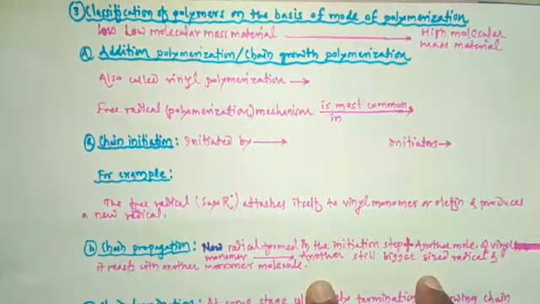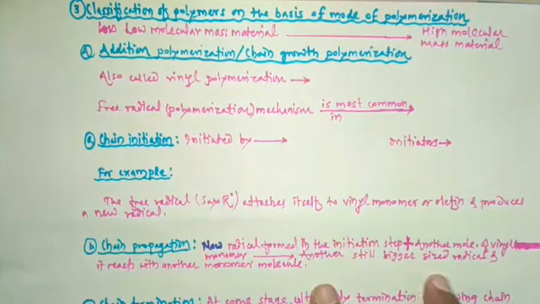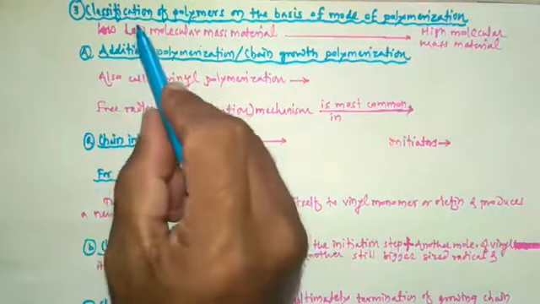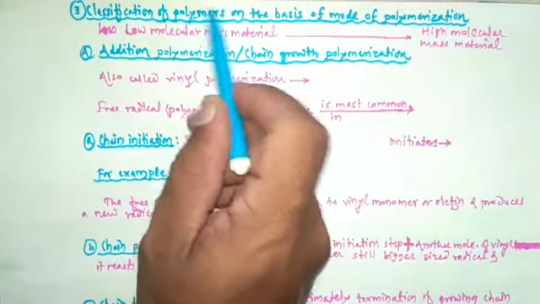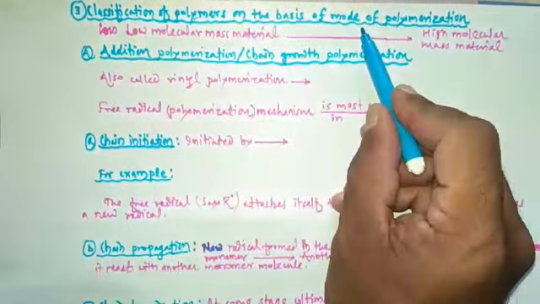Now, today we are going to study the next type of classification, and that is classification of polymers on the basis of mode of polymerization. This is the third type of classification. So remember that low molecular mass material containing reactive groups can be converted into high molecular mass material at high temperature.